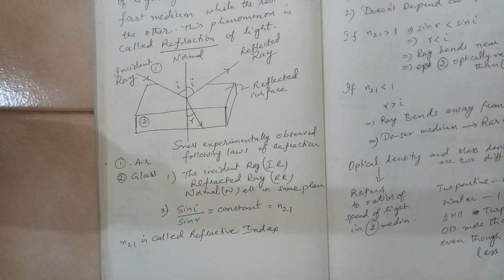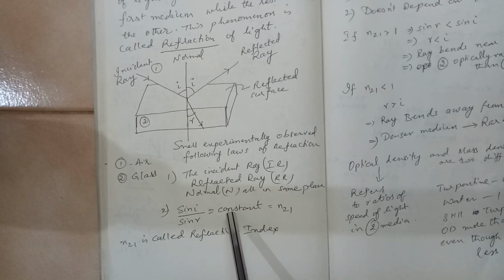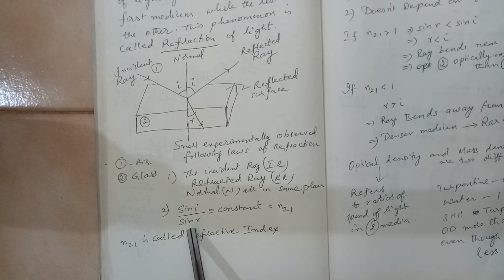The second observation was, if you take the sine of angle of incidence and angle of refraction, it is always a constant, okay, and this constant is called n21, which is called refractive index. Sin i by sin r is equal to n21. This is called refractive index.